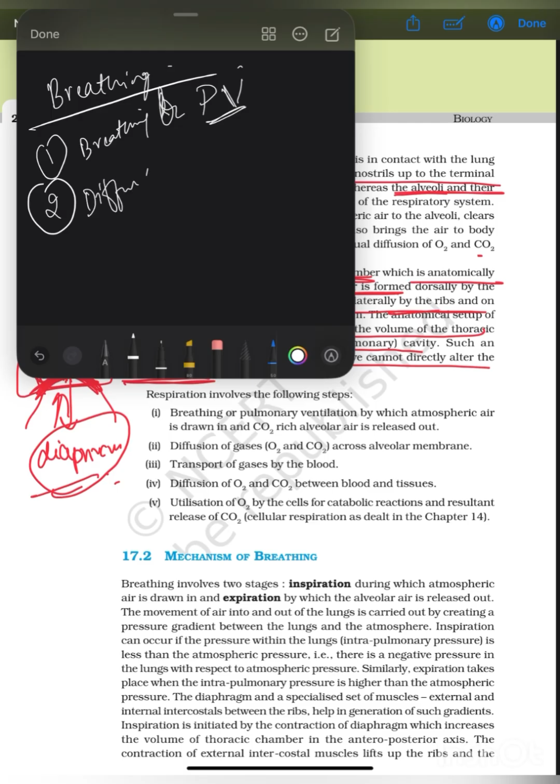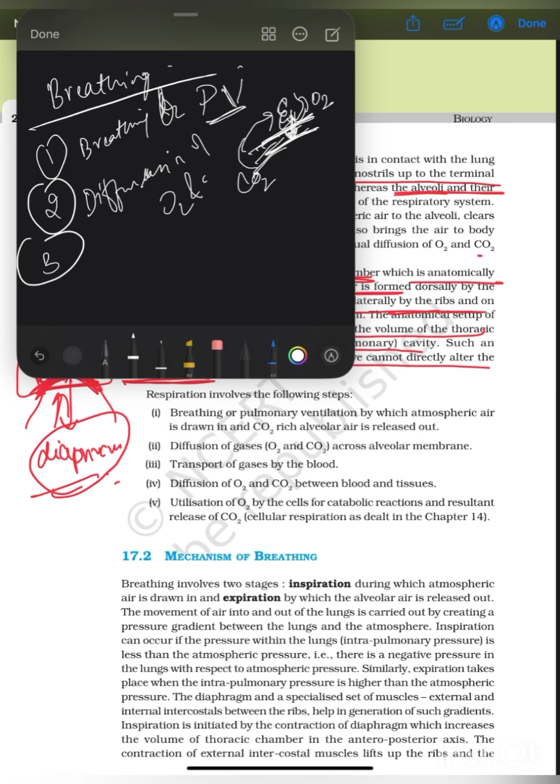Number 2 is the diffusion of gases in the alveoli. So diffusion of O2. This is the alveoli and this is the blood vessel. There is a diffusion of O2 from alveolus into the bloodstream, whereas CO2 is transported from the blood vessels into the alveoli, and there is an exchange happening.